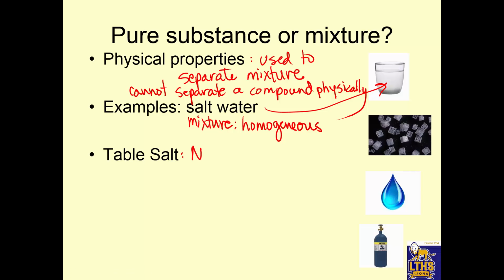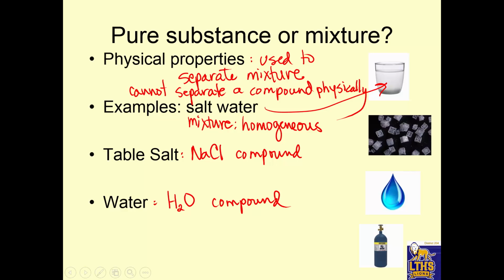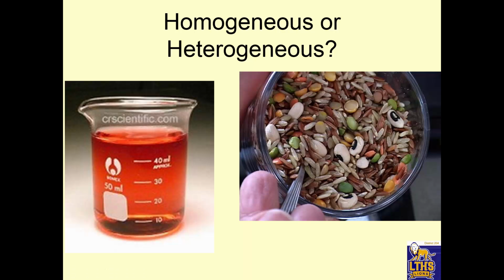Table salt has a chemical formula, NaCl, so it's a compound. So that's pure. Every part of table salt is NaCl over and over again. Water, H2O, compound. So a compound has to have a chemical formula to describe it. Oxygen, element. And oxygen is really O2, but it's O bonded to O, so it's an element. Okay, homogeneous or heterogeneous? If you say that's homogeneous and that's heterogeneous, make sure you can tell me why in class.